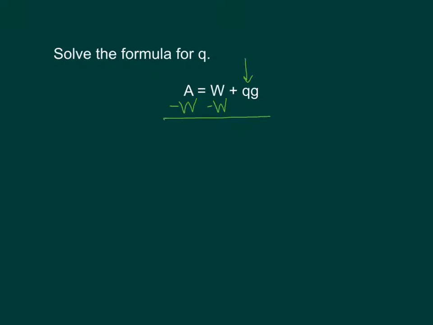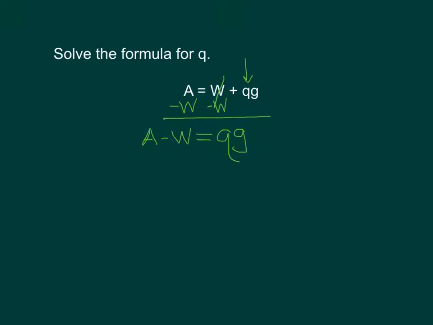So it'll look a little weird, but on the left, A and W, those aren't two terms we can actually make into one, so we just need to write this as A minus W equals, and on the right side, the W's cancel, and we're just left with QG.